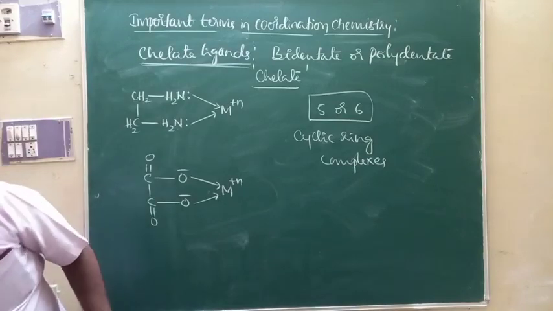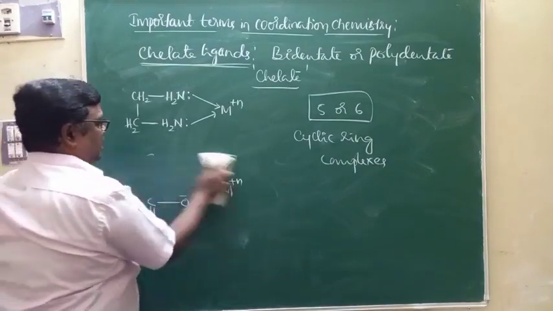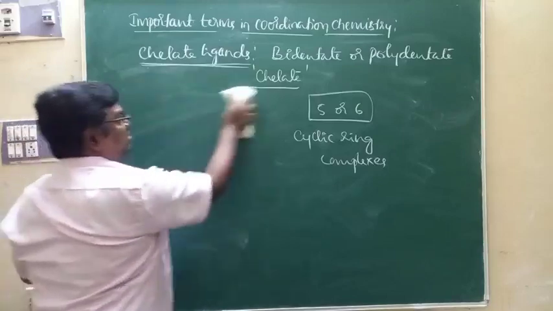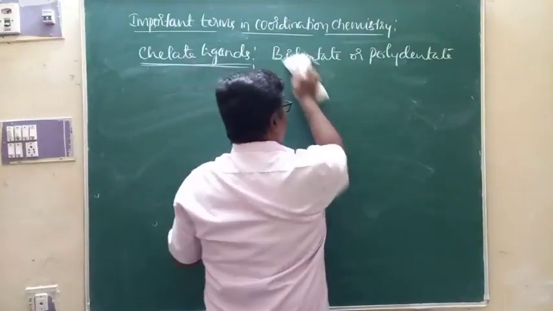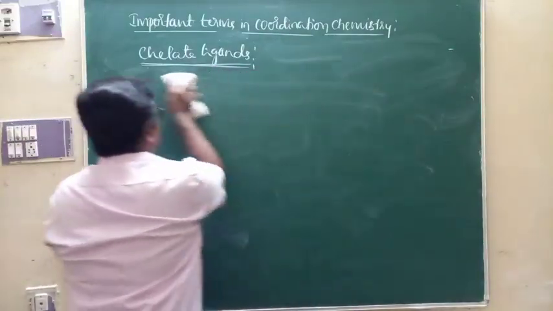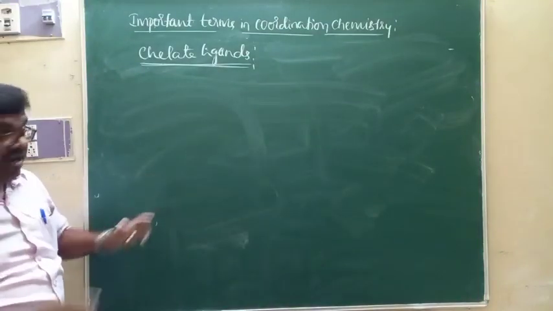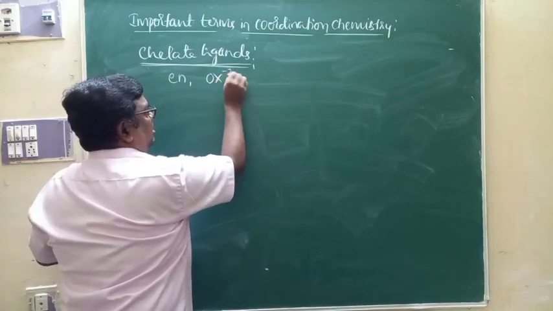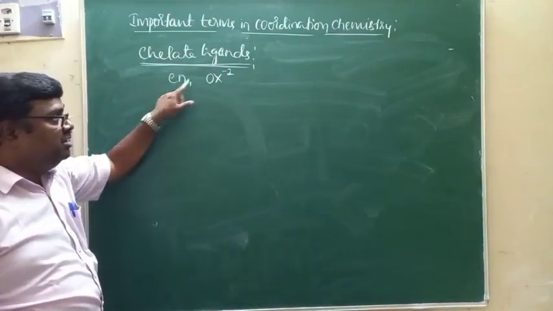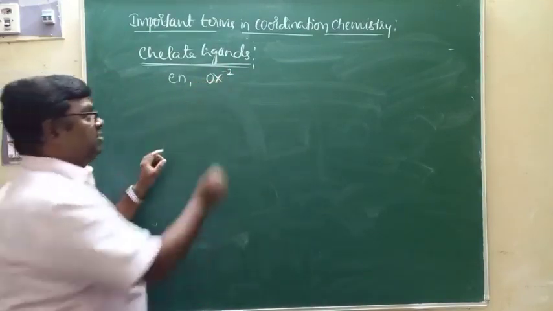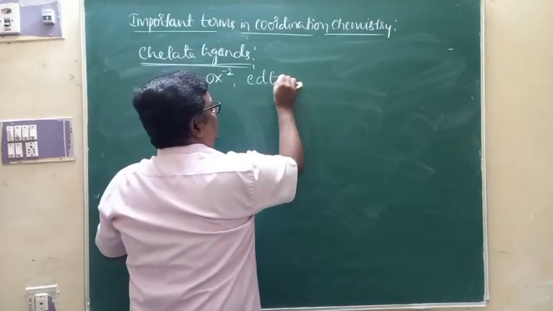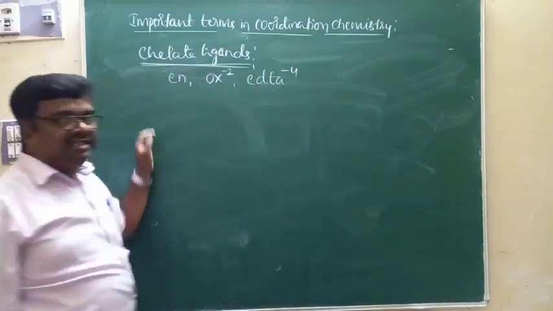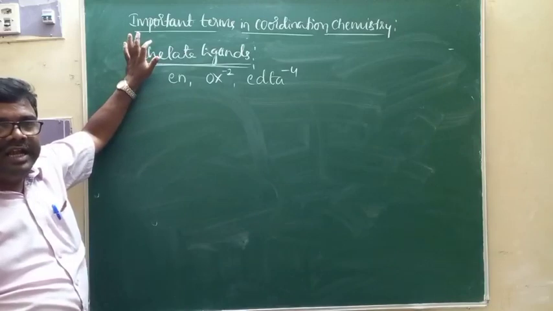As I said, you can give any bidentate or polydentate ligand as an example for chelate ligand: ethylene diamine (EN), oxalato (OX 2 minus), or EDTA 4 minus. They are examples for chelating ligands.